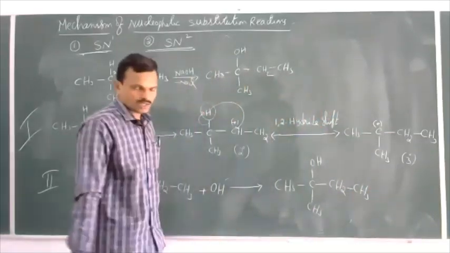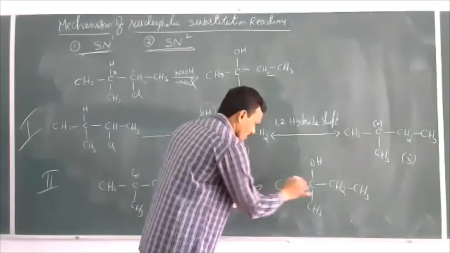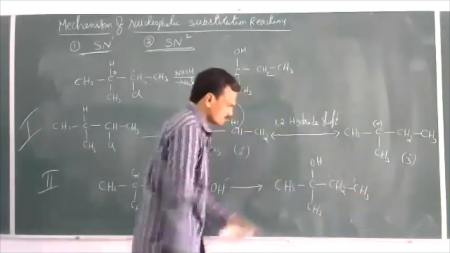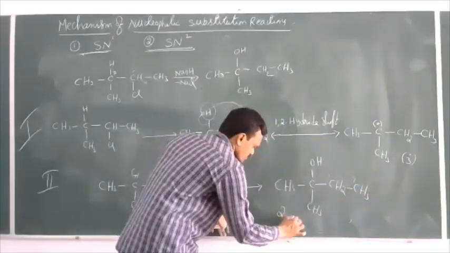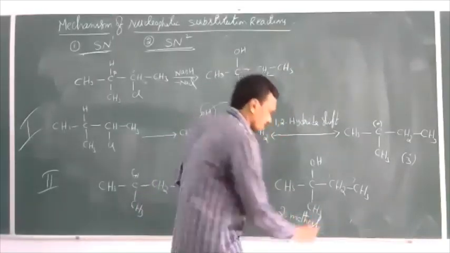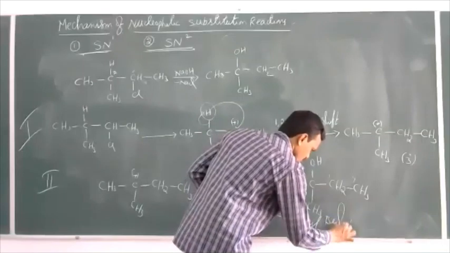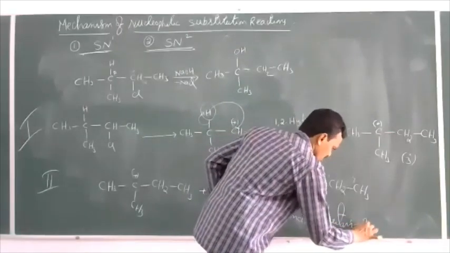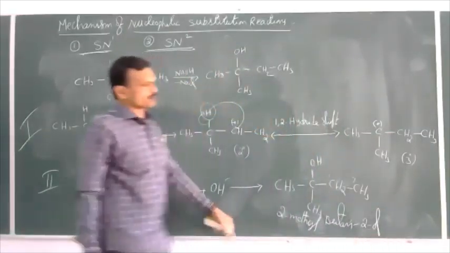Then what is the name of this product? 1, 2, 3, 4. 2-methyl butane 2-ol. This is the product formed here.